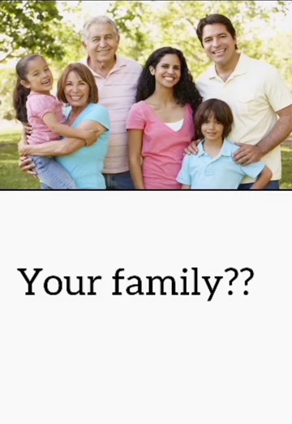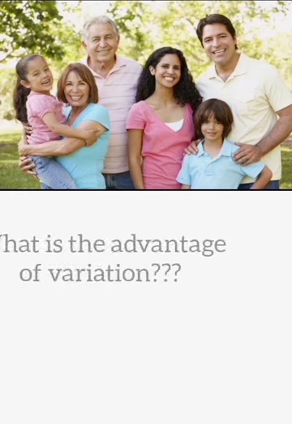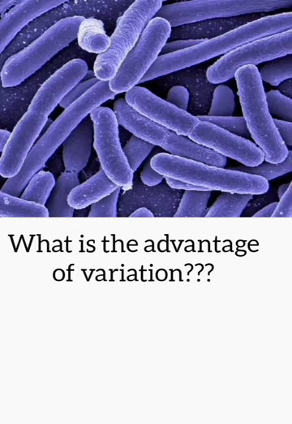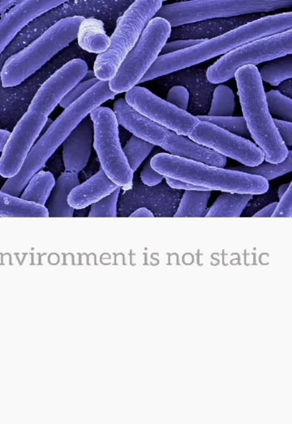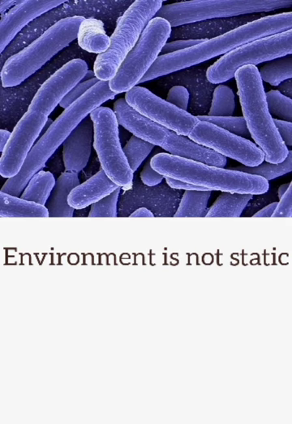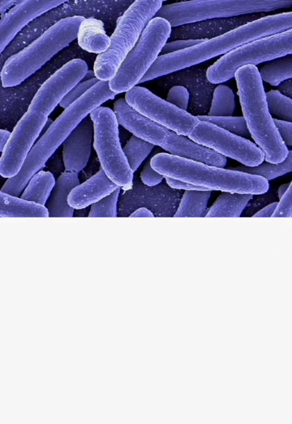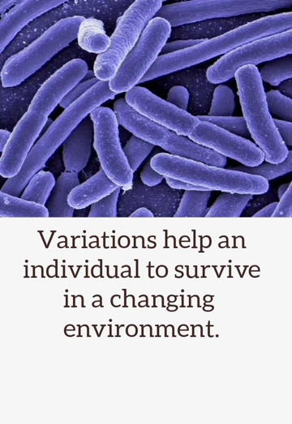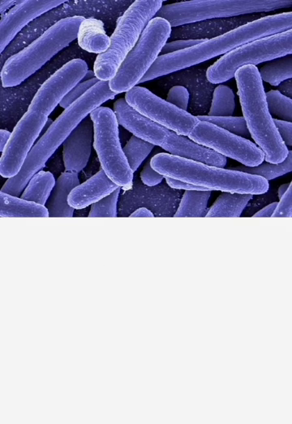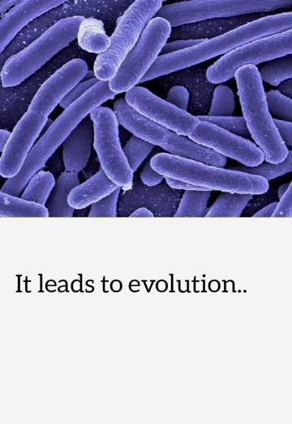They show differences in their characters. It is because of this reason. What is the advantage of variations? You know, environment is not static. It is changing. So variations help an individual to survive in a changing environment, and also it leads to evolution.